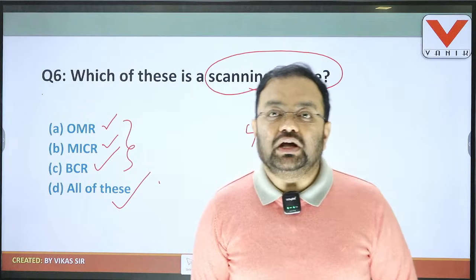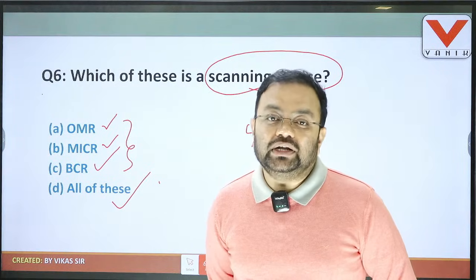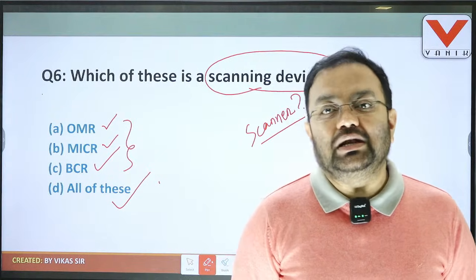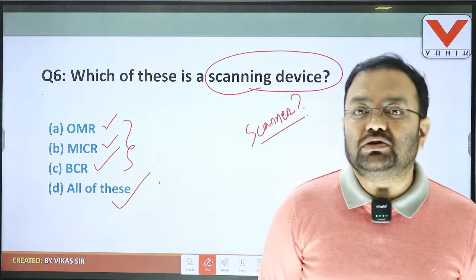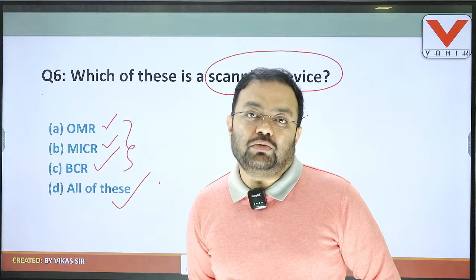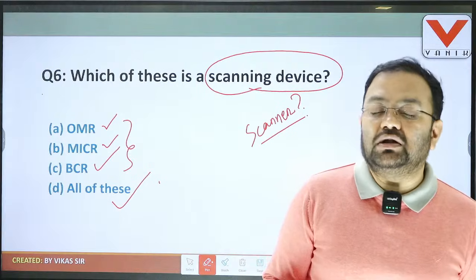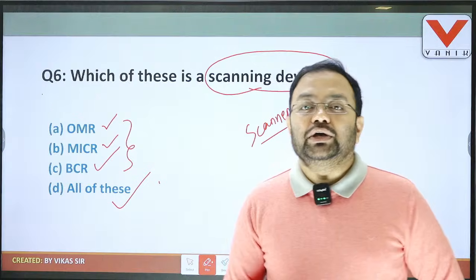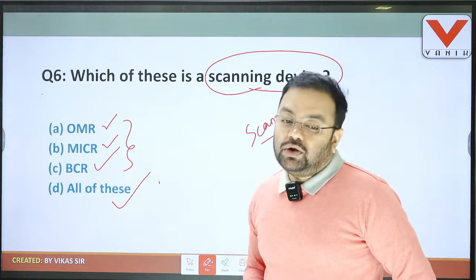So OMR, optical mark recognition. This is the scanner. It is basically related to our competitive examinations. While we are circling with a ball pen or pencil, the circling is made on a paper. This paper is known as the OMR answer sheet. While the user circles with the ball pen or pencil, this circling is recognized by a particular scanner for the evaluation of the marks, and this scanner is OMR. As the scanner name is OMR, that's why the answer sheet is known as the OMR answer sheet.